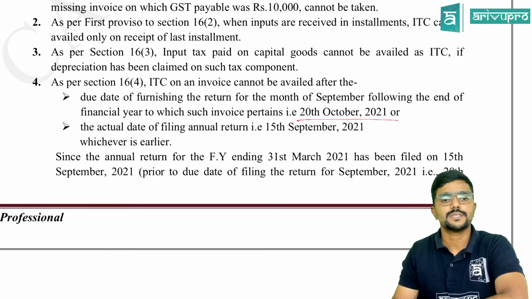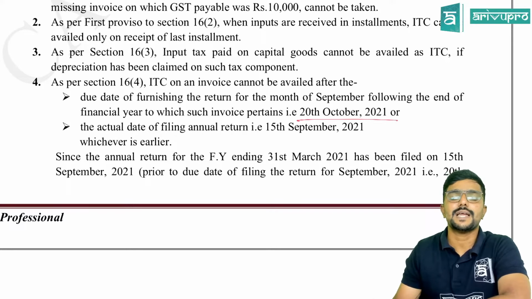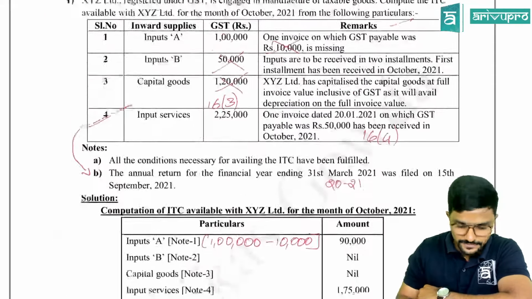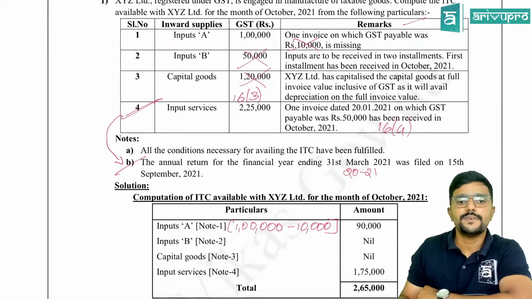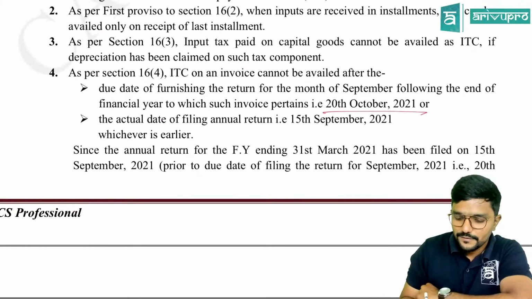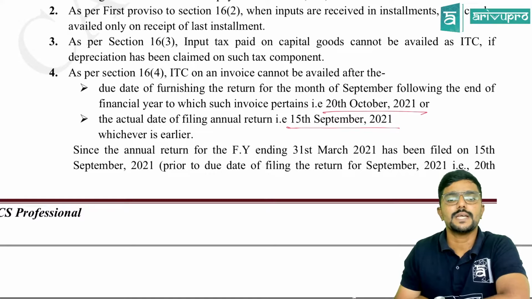Okay. Next. What is the actual date of filing the annual return for financial year 2021? The actual date they have given in this point here: 15th September. So the annual return for 2021 is filed on 15th September, which is earlier.